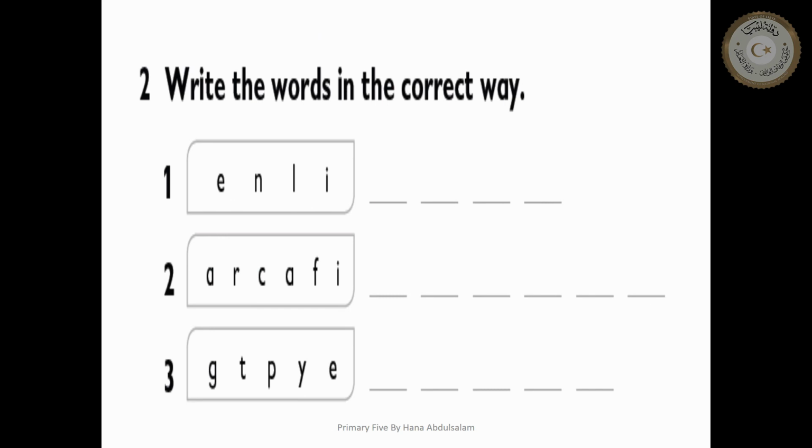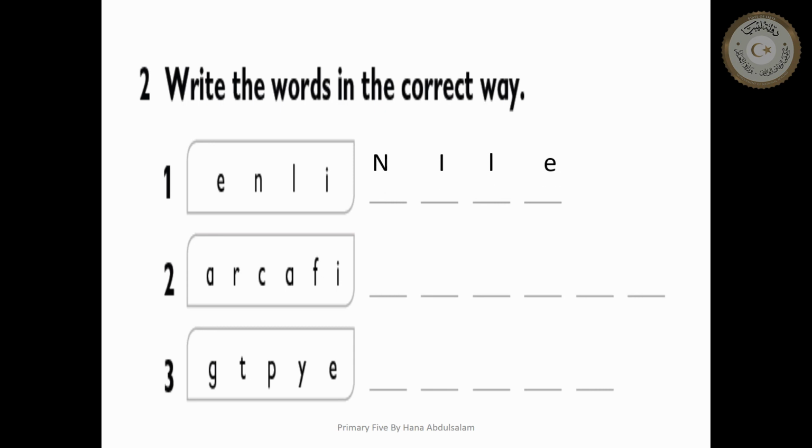Now, number two, we are going to write the words in the correct way. We have here jumbled letters, not in the correct order, so we need to write them in the correct order. E-N-L-I, what is it? Nile, excellent. Can you write it correctly?